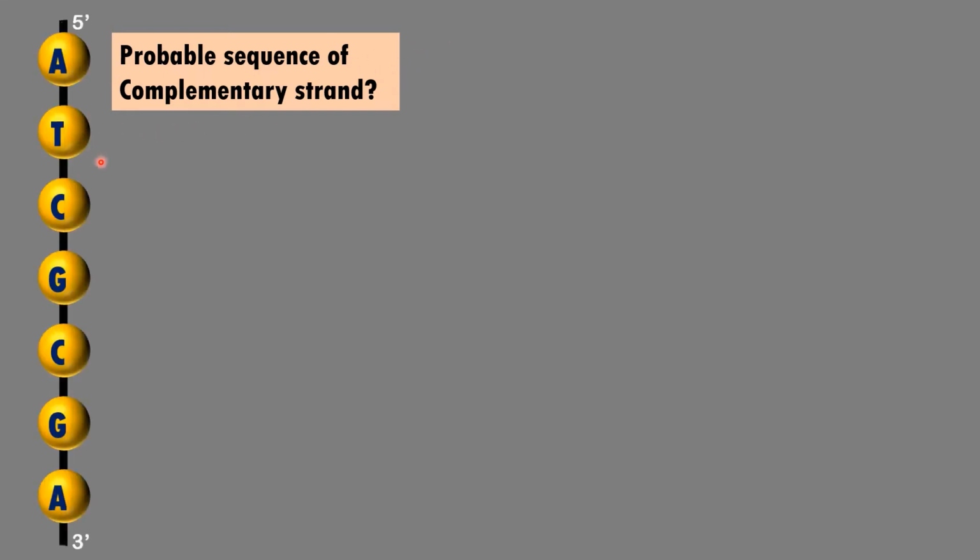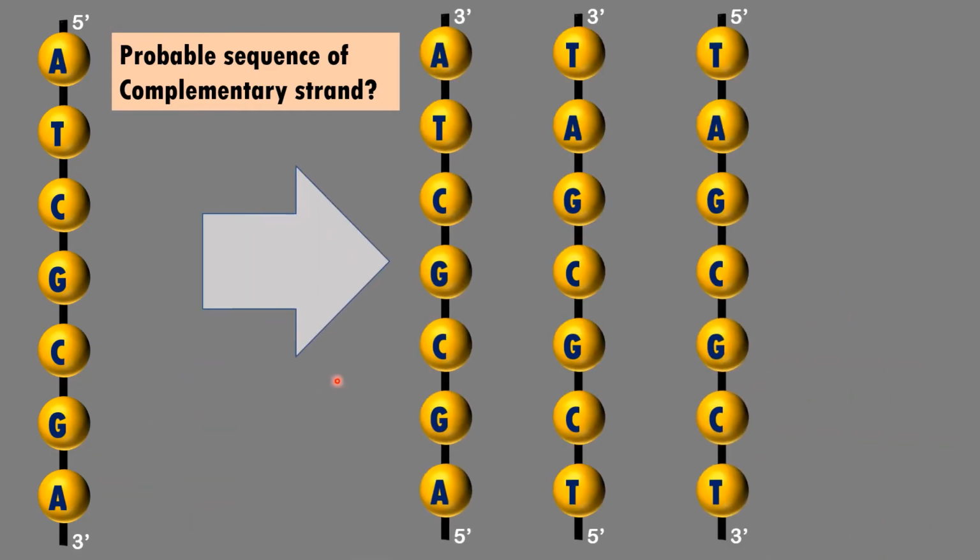Now students, the concept of replication is based on complementary base pairing. The concept of complementary base pairing was given by James Watson and Francis Crick, and they also put forth the concept of replication while they proposed the structure of DNA. What they said is, once you know one strand of DNA, we can easily write the other strand of the DNA.